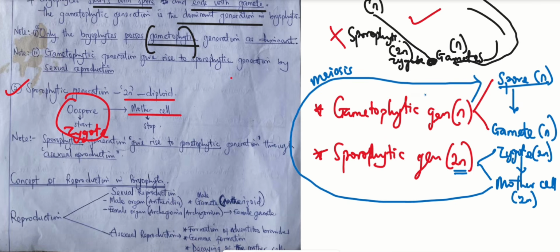But don't forget that I said that whenever you're talking about alternation of generation or life cycle, it relates to the concept of reproduction too. You will try to understand the concept of reproduction alongside the alternation of generation, or understand reproduction first before talking about the alternation of generation. Why? Because for them to undergo that life cycle, they make use of some reproductive organs, and this aspect can be understood when you take reproduction into account.